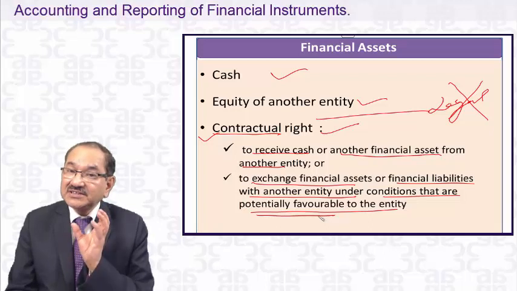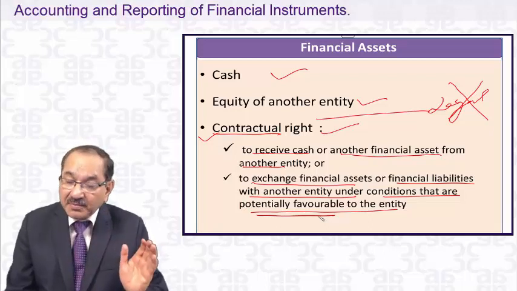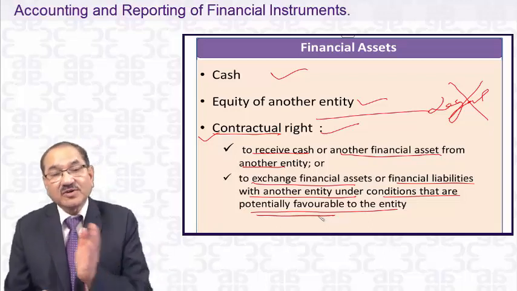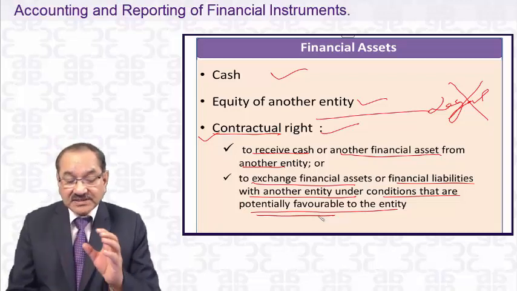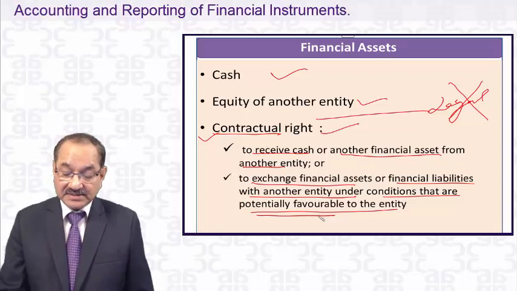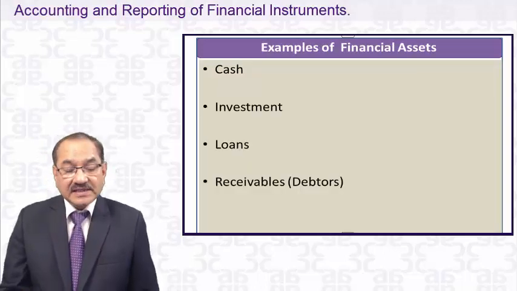So that 50,000 is a financial asset, because on favorable terms you have exchanged one asset for another asset, and you are getting more on that one. So that's the meaning of financial assets. These are the examples.